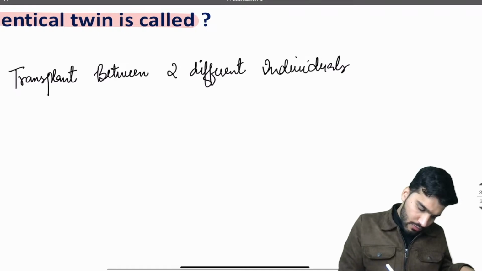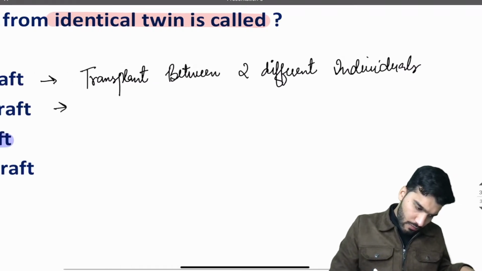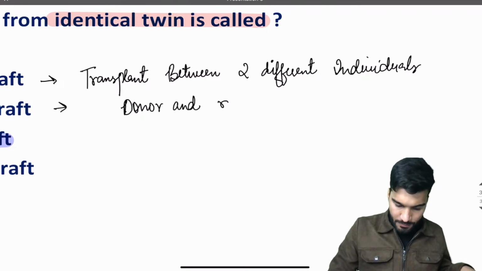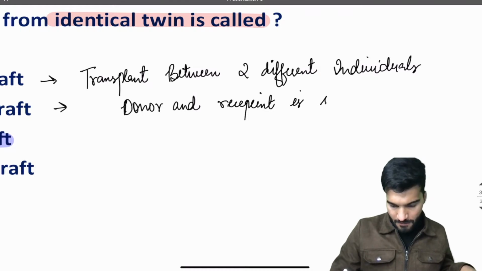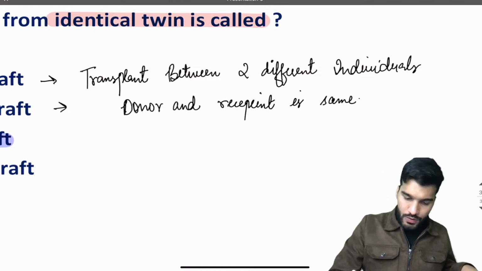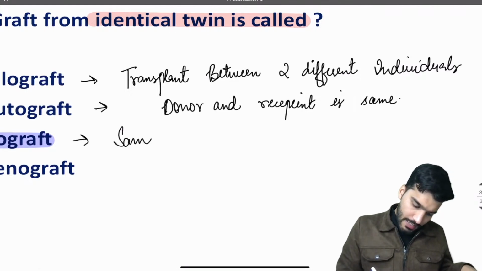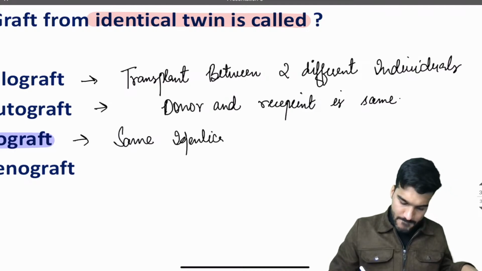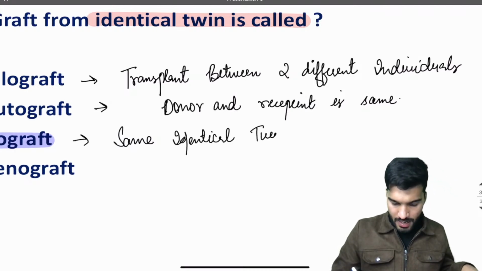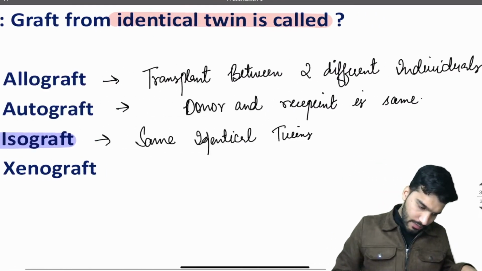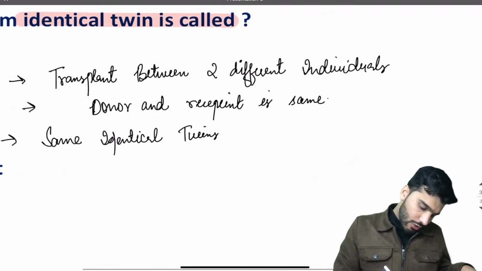Autograft is when the donor and recipient is same. What is isograft? Same identical twins. What is xenograft? Xenograft between animal and human being.